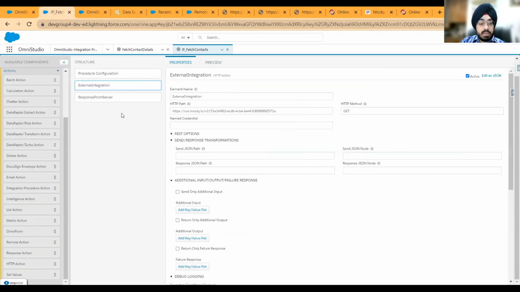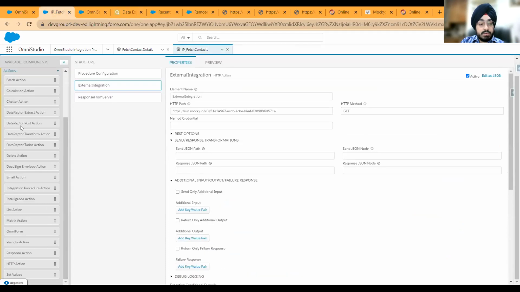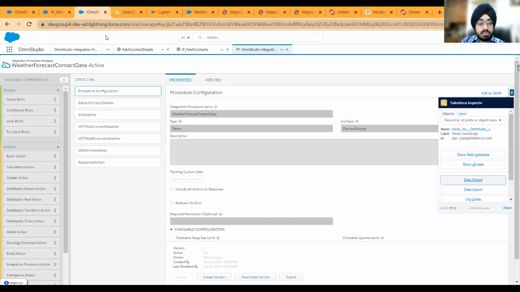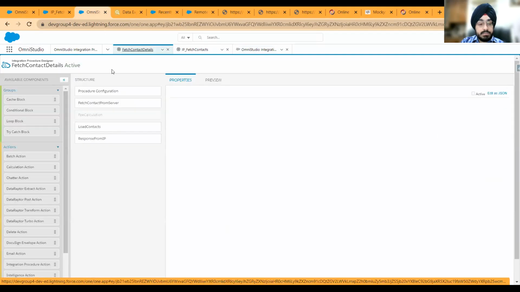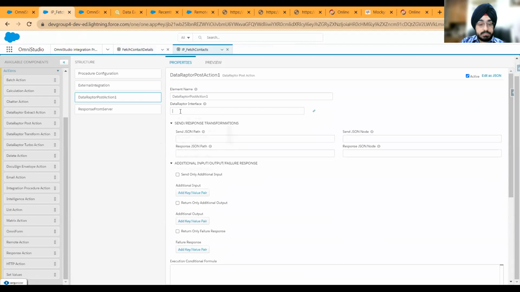Now, in the interest of time, what I've already done is I've created a data raptor post. So I need to drag a data raptor post right here. And this is where I will enter the data raptor post name. Just give me 1 second. Let me fetch that name. So this is the name, dr load contacts to SF.